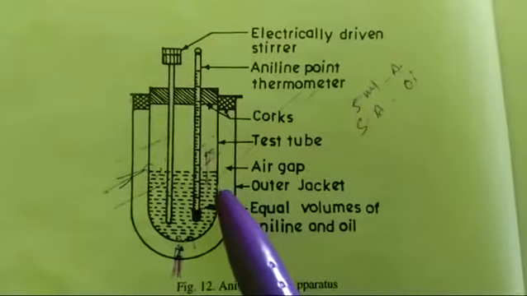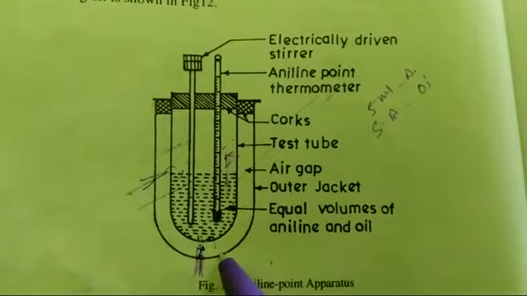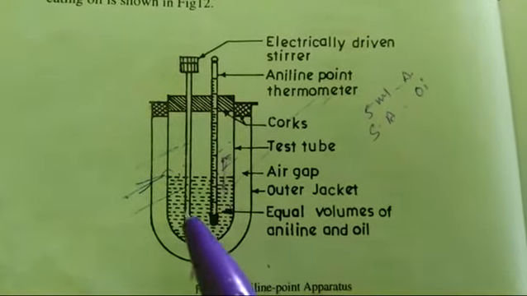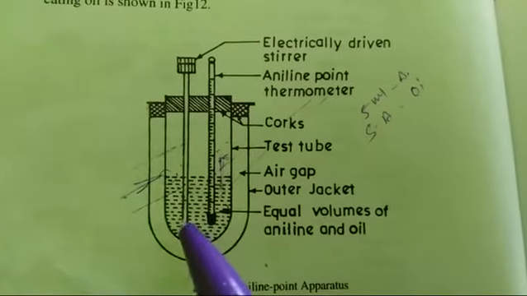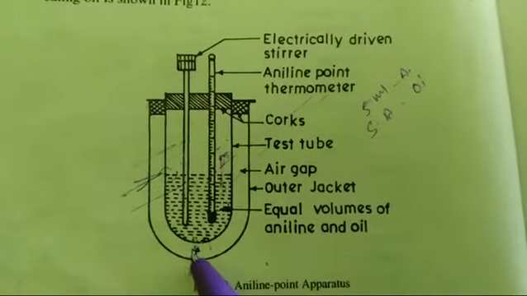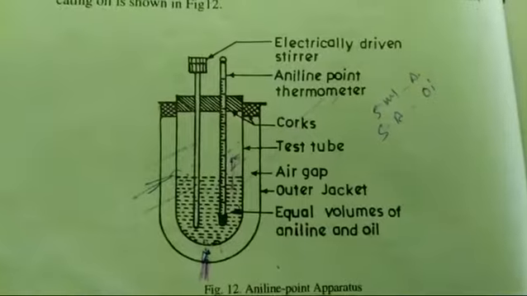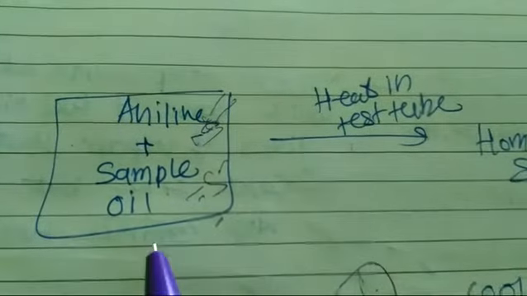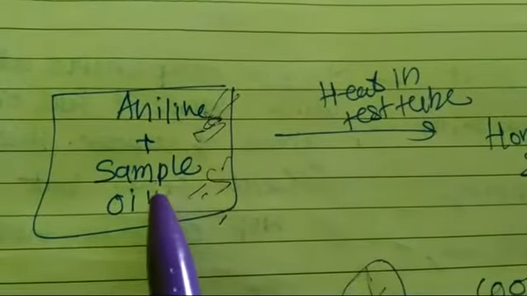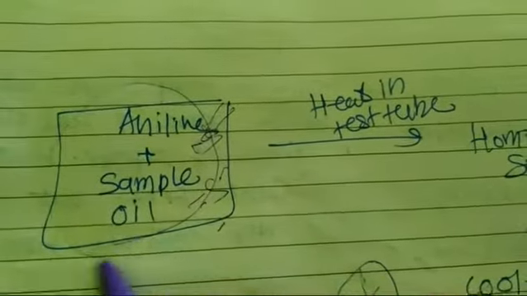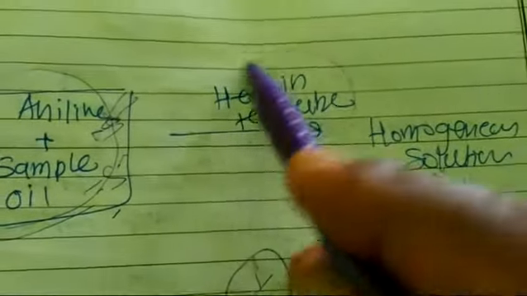This apparatus consists of a test tube and a stirrer. Aniline plus a sample of oil is heated in the test tube.